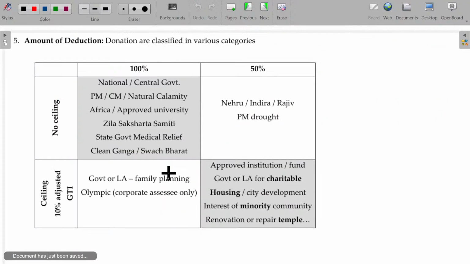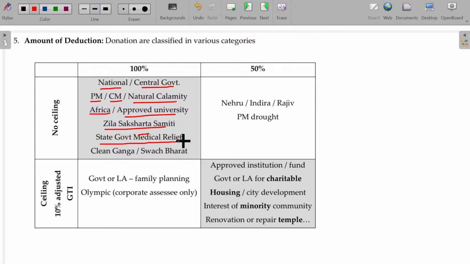Okay. See here. I have given the list here. National, central government, PM, CM, natural calamity, Africa, approved university, Zilla Saksarda Samiti, state government medical relief, Clean Ganga and Swachh Bharat. Without any ceiling, 100% can be claimable. Here, Nehru, Indira, Rajiv, PM drought with ceiling 50%.